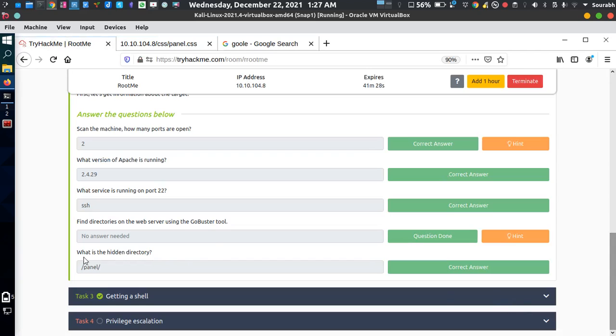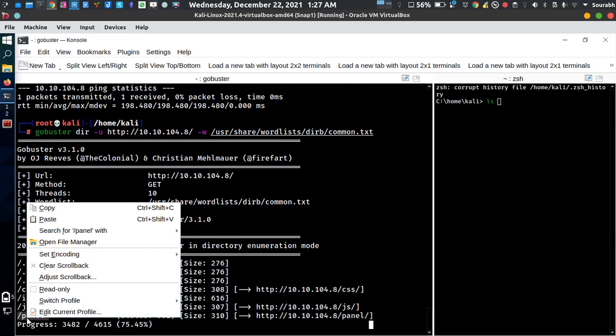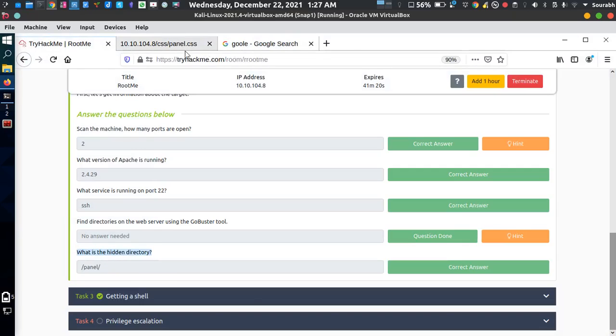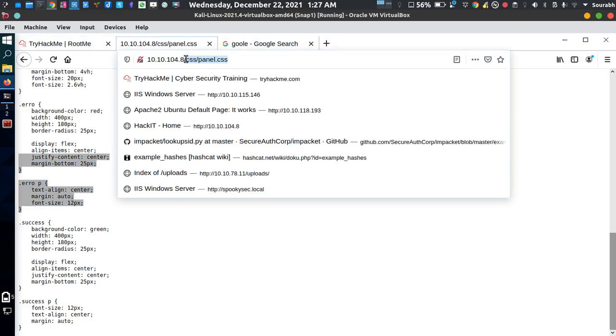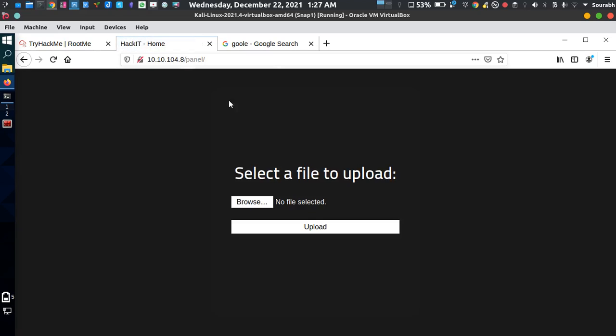So the next question is, what is the hidden directory itself? As you can see, there's a directory called panel that we found. Let's find out what is actually hosted in there. Panel, and hit enter. As you can see, there is a secret thing called upload in the panel directory itself. So we need to upload something in order to get the reverse shell. So what is the reverse shell?